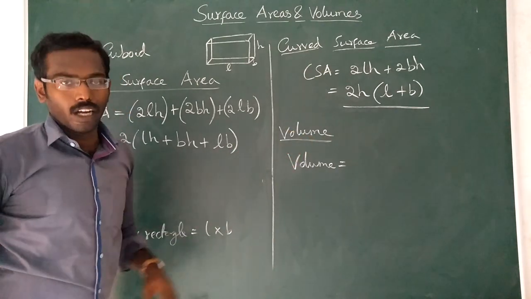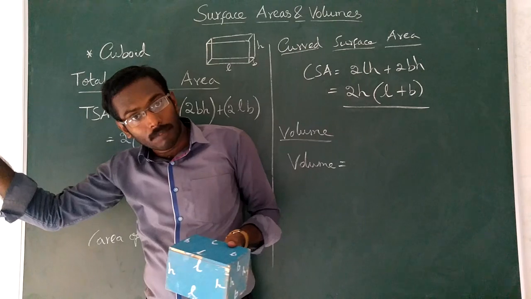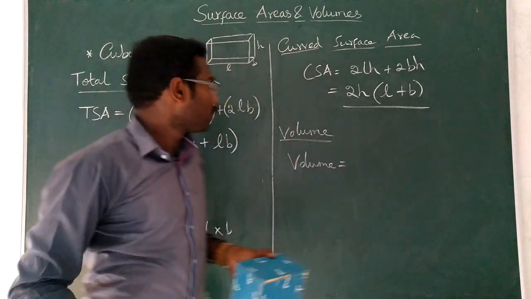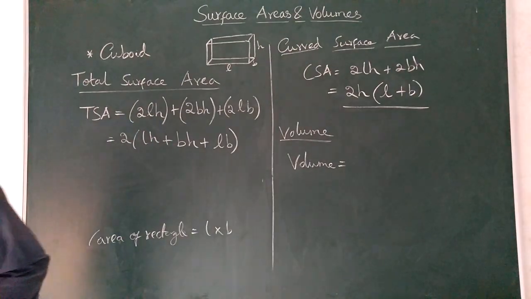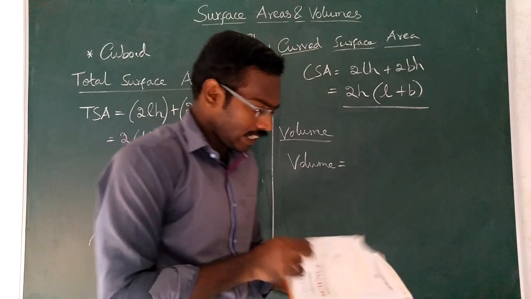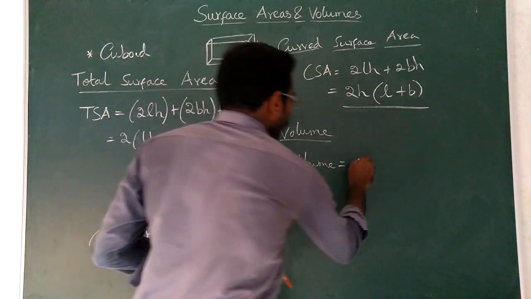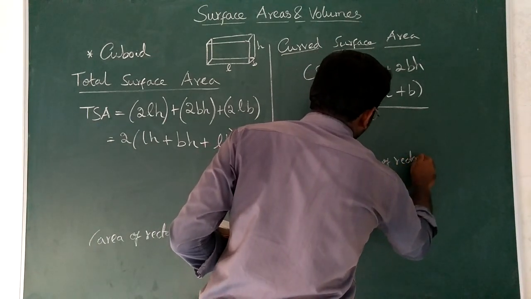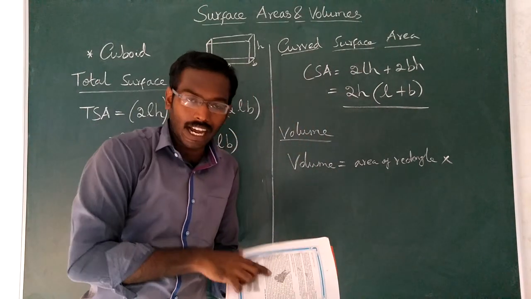Then now look at volume. I already told you the cube was made up of squares and cuboid is made up of rectangles. So here imagine the book. It contains a rectangle, and you are placing one rectangle over the other.